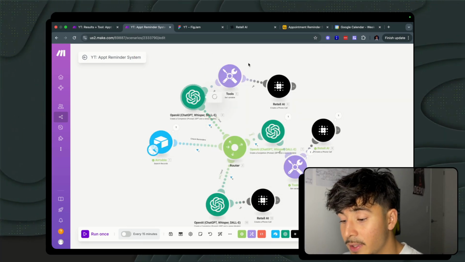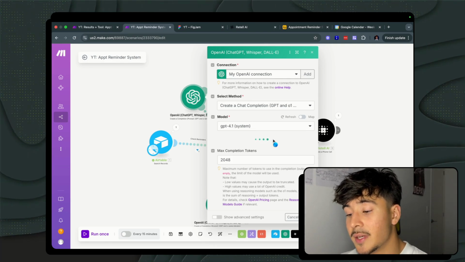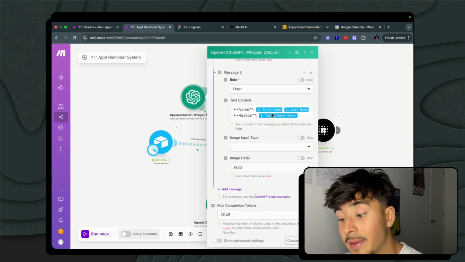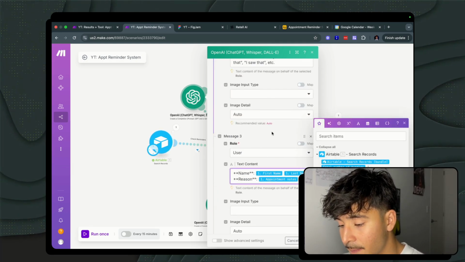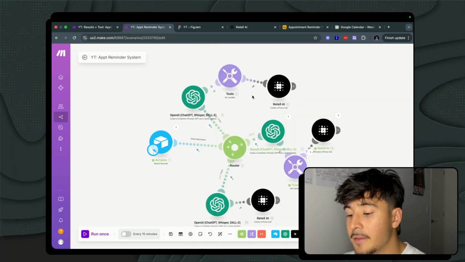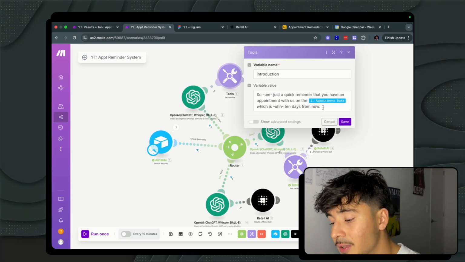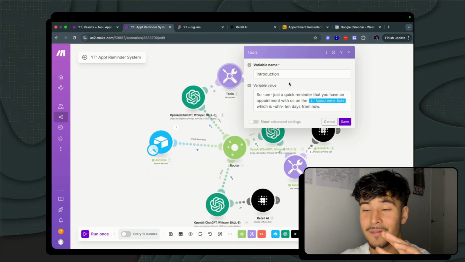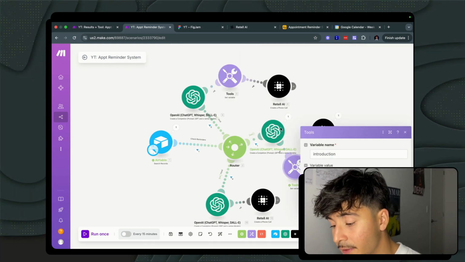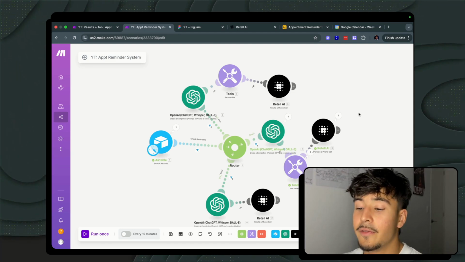If we go through this route, we just give a module here in ChatGPT the instructions to make a personalized line based on the Airtable notes. And that's exactly what we do over here, saying the name and the reason for their appointment, which is the appointment notes. This is the prompt over here. You can pause the video to check that out. It's not very extensive. And then from that point, we send another kind of personalized factor in there. And this is going to be the introduction that we want to hard code into that dynamic variable. So notice that for each of these steps, we actually have one different personalized line that we want to make sure to hard code into the agent depending on how far away their appointment is.